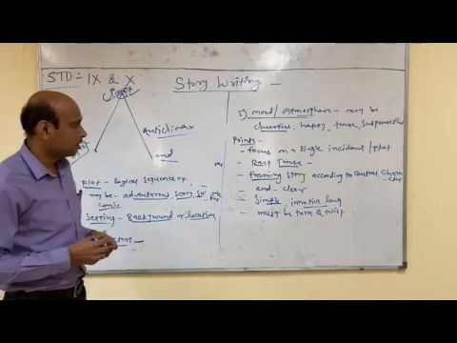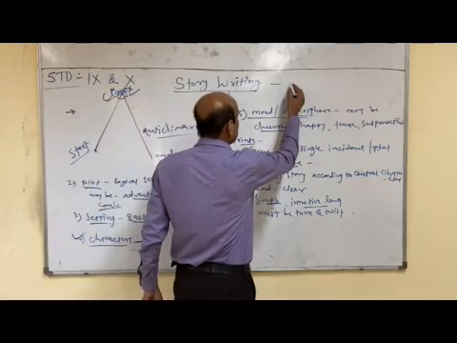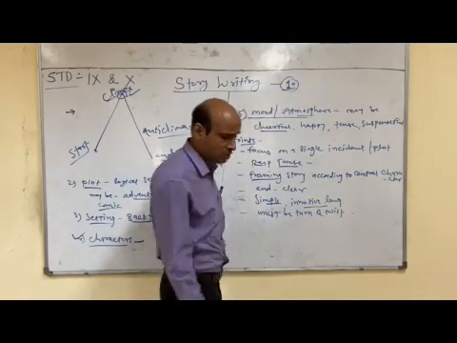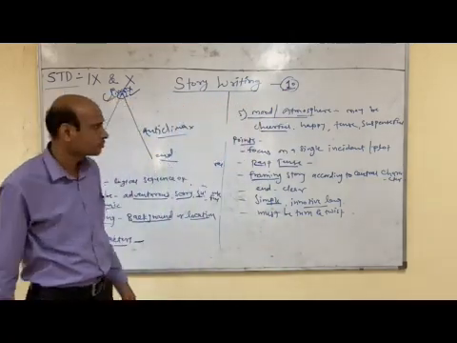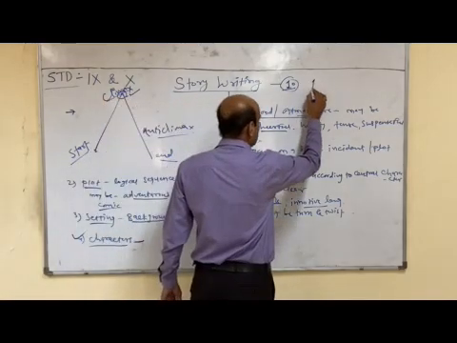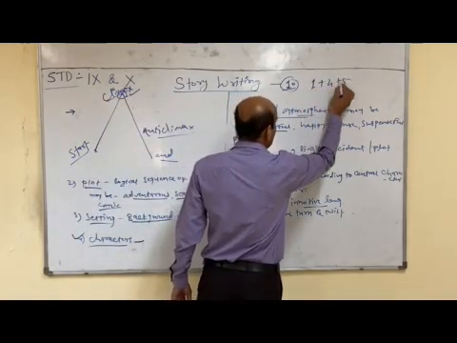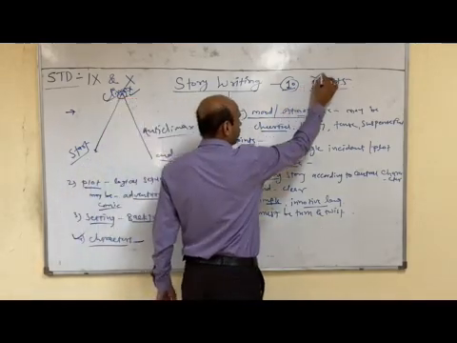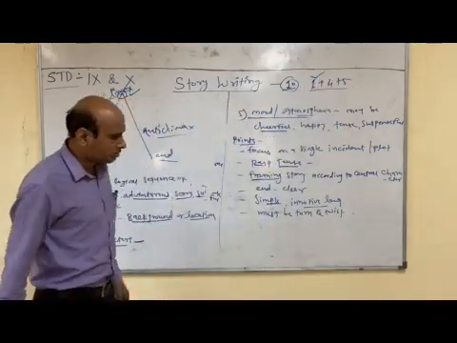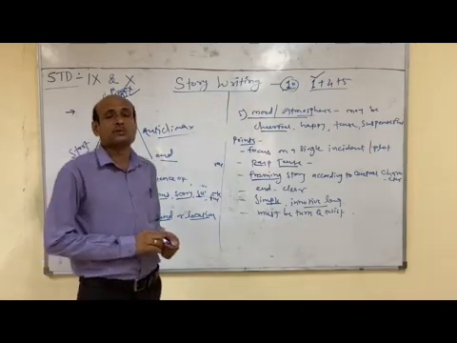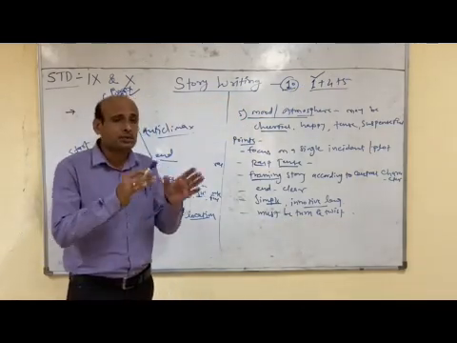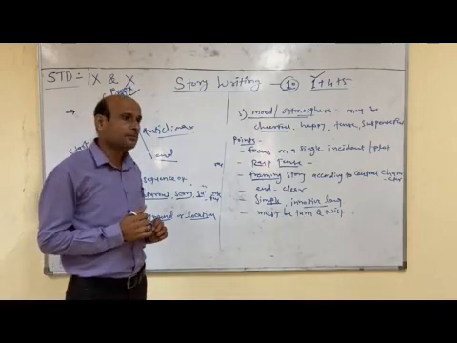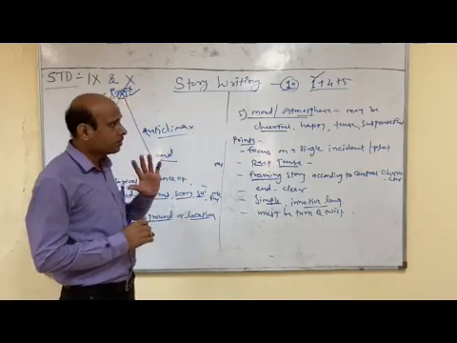One more thing, if the story writing question carries 10 marks, for example in 10th standard, this question carries 10 marks, a compulsory question, right? For example, this is the distribution of the marks: 1 plus 4 plus 5. It means 1 mark for the title, and sometimes it is necessary, in the question itself, that they ask you to provide a suitable title to the story, an apt title to the story. So that time you have to provide a suitable title.